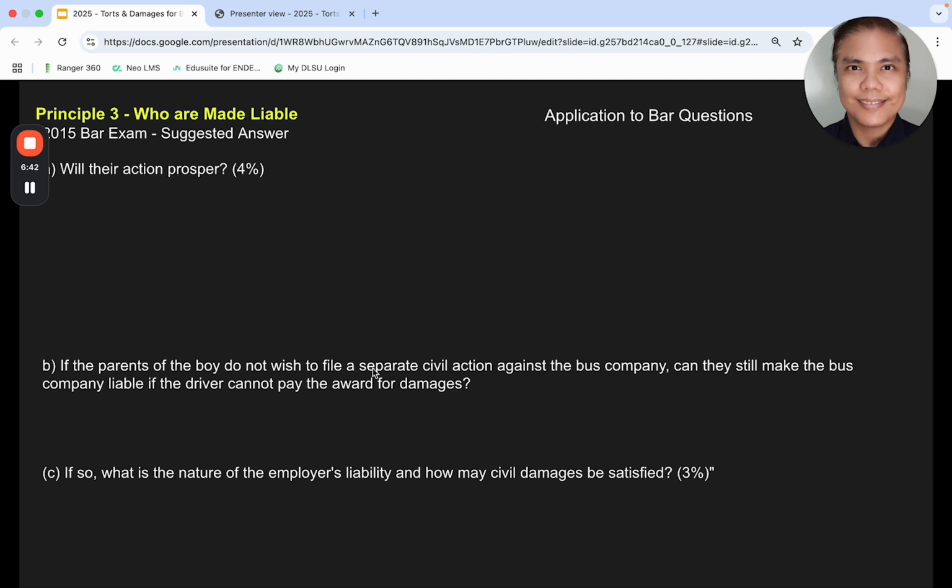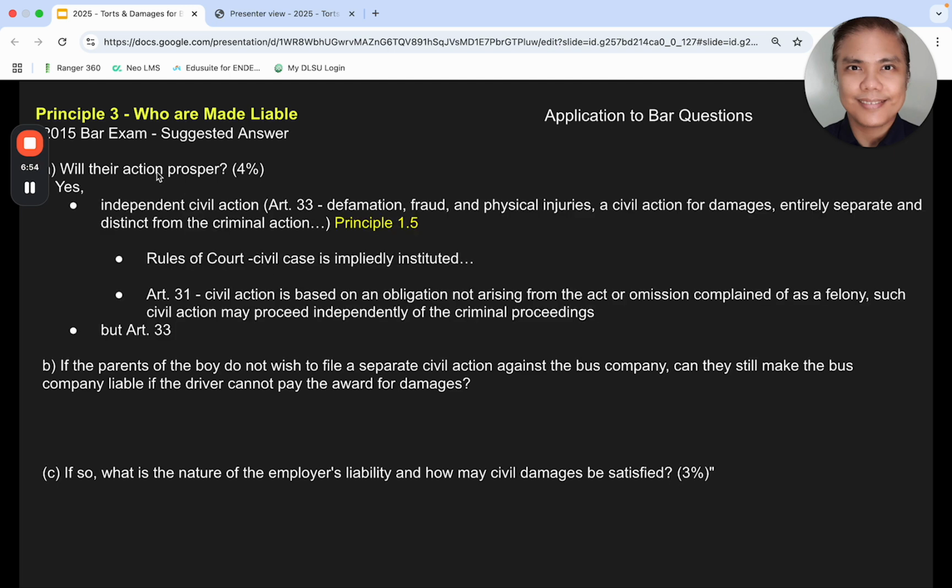If the parents of the boy do not wish to file a civil action, can they still make the bus company liable even if the driver cannot pay? If so, what is the nature of the employer's liability? All right. So this is my take. I believe the action will prosper, yes, because in principle 1.5, we talked about an independent civil action where if there are physical injuries, that is entirely separate and distinct from the criminal action. Some may say that under the rules of court, the civil case is impliedly instituted, but I think there's an independent civil action.